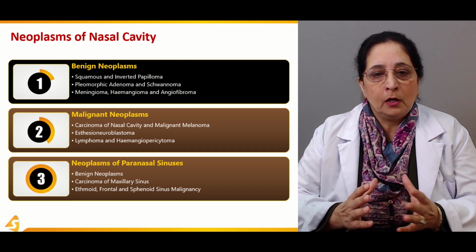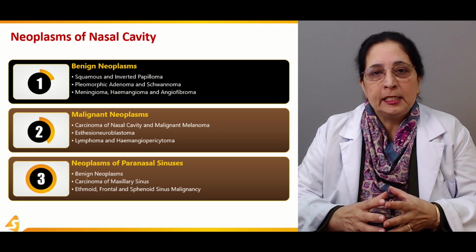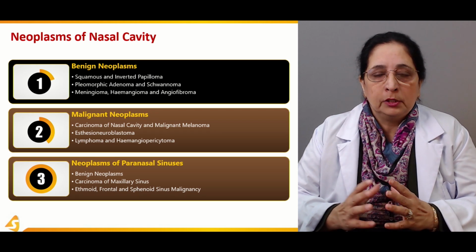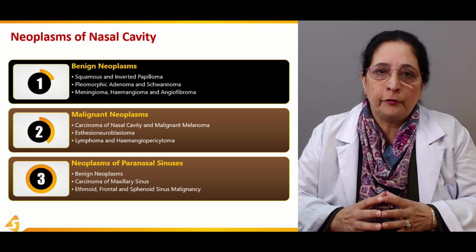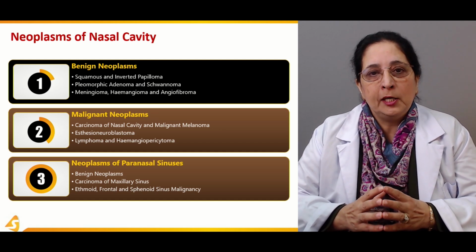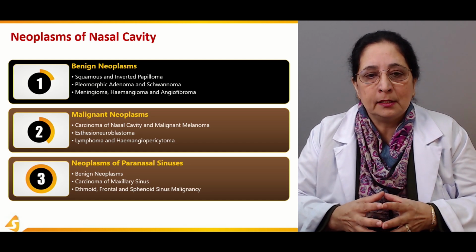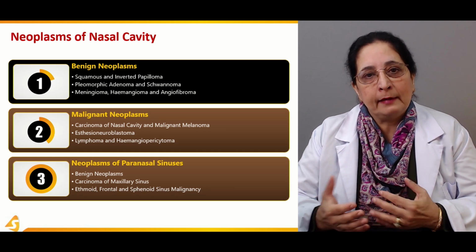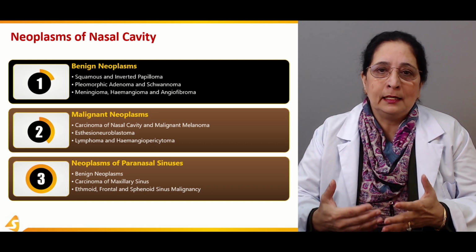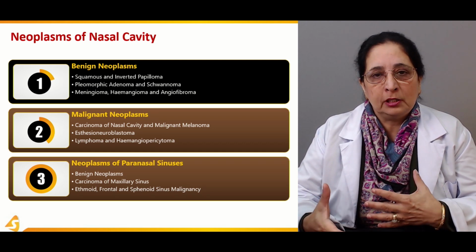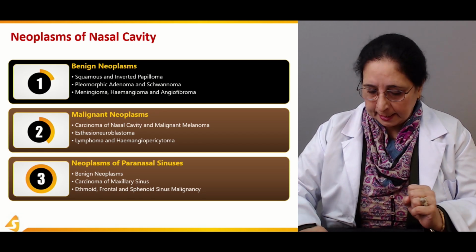If you see all these benign neoplasms, they end with the word oma, which is the tumor growth or tumor, and usually it's named after the site of origin of the tumor or neoplasm, like Schwannoma, developed from the Schwann cells of the nerves, and meningiomas develop from the meninges. So it usually gives a little self-explanation of the origin of the site of the tumor.